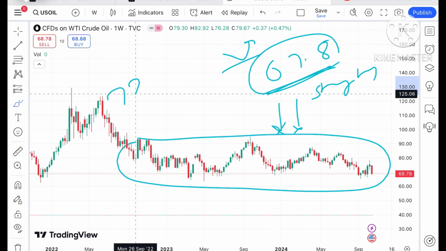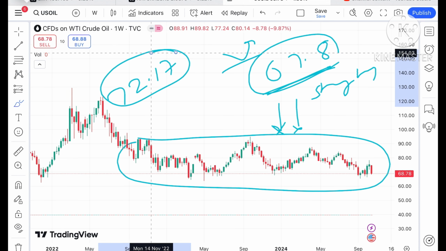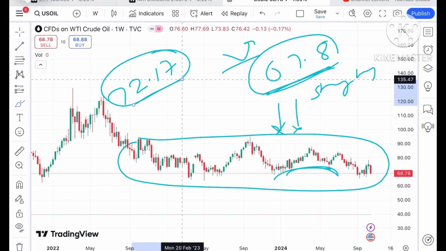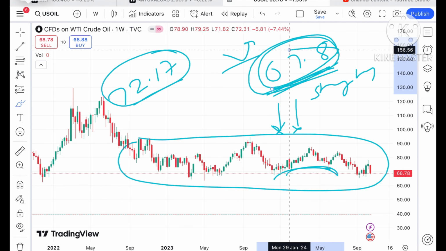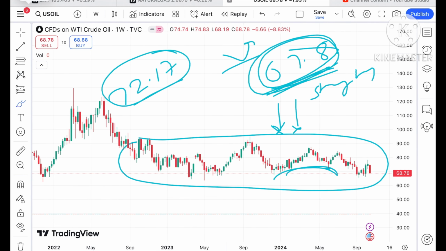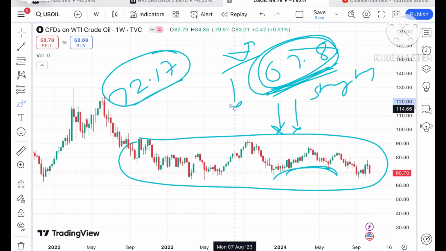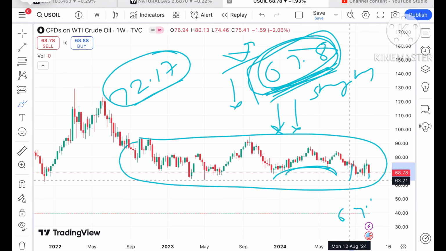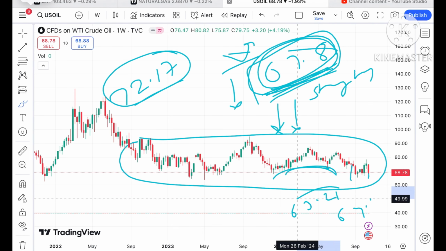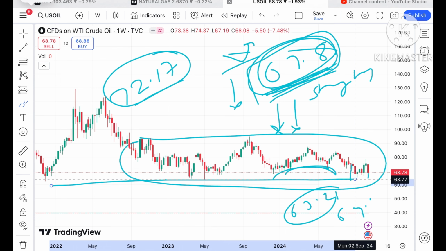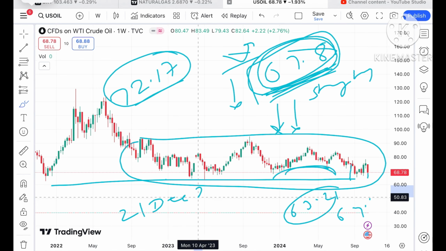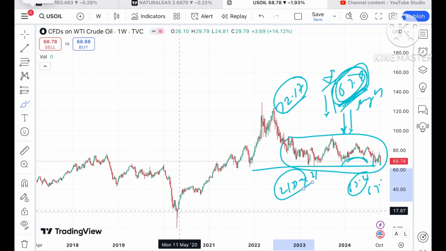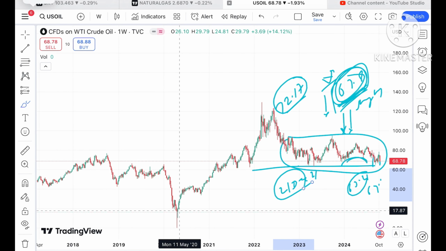And I've told you that if the price starts falling below the level of 72.17, which is this particular point, we can see a further fall. Now the price has fallen below this level, and chances are high it can touch this level. A bounce back can come from here, or it can move further lower. If the price starts falling below this level, it can come towards 64.6, and from there to a low of around 63.21, which is the low of this zone. We have not seen this level since December of 21, so chances of a further fall are there because this has come after almost three years.